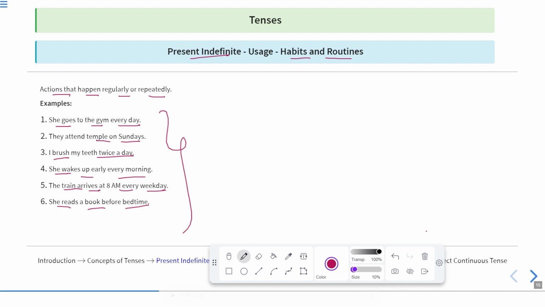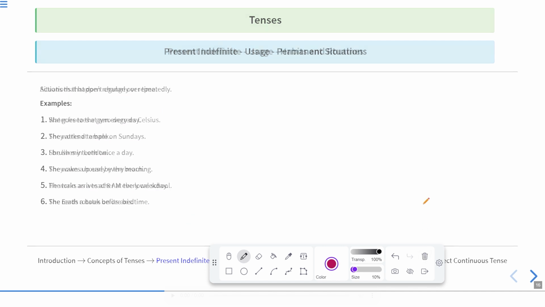So these are the habits or the regular work or the routines that are followed every day. So these types of actions which are recurring in nature, which occur regularly or at routine times, or which show the habits of a person, or which repeat after a particular interval of time, but regularly, are always shown in present indefinite tense. Okay. Now let us move to the next one.